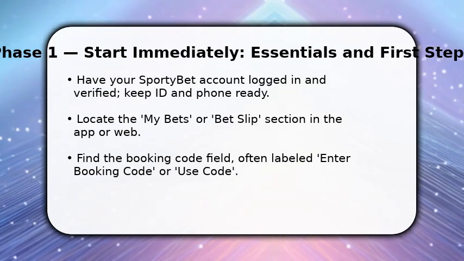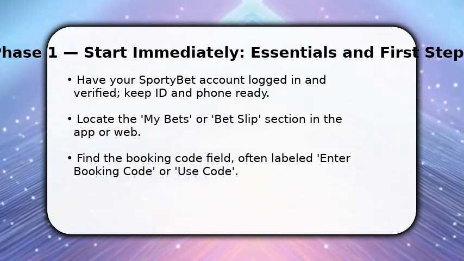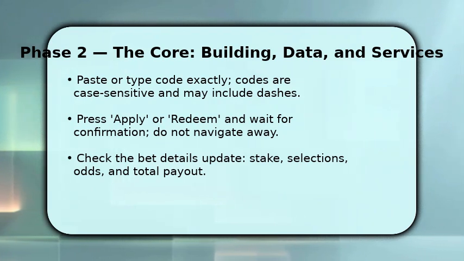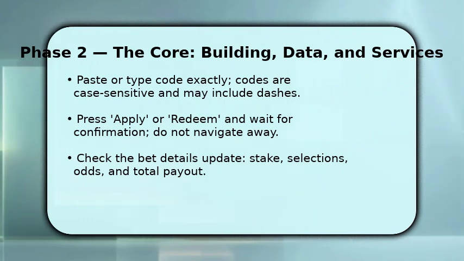Now, proceed to the field labeled Enter Booking Code to paste or type it. You now paste or type the booking code into the field. Be precise because codes can be case-sensitive and include dashes. Once entered, press Apply or Redeem, then wait for the platform to validate the code. Avoid clicking other pages during validation.